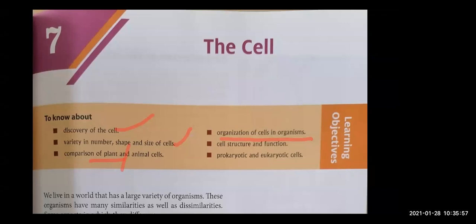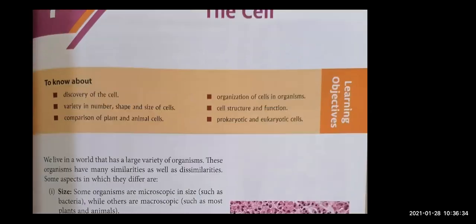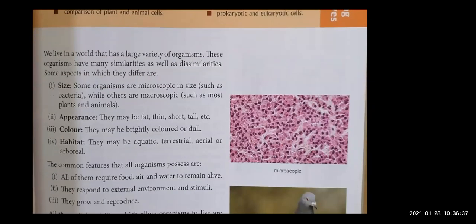Then we are going to see about the organization of cells in organism. That in organism, how cells are organized, how group of cells they form tissue, how group of tissues they form organs, how group of organs collectively they form organ system, that we will see. Then we will talk about the cell structure, that what does cell look like. We will see the functions of the cell, and finally we will see the prokaryotic and eukaryotic cells, right? So let's start with the introduction of the chapter.